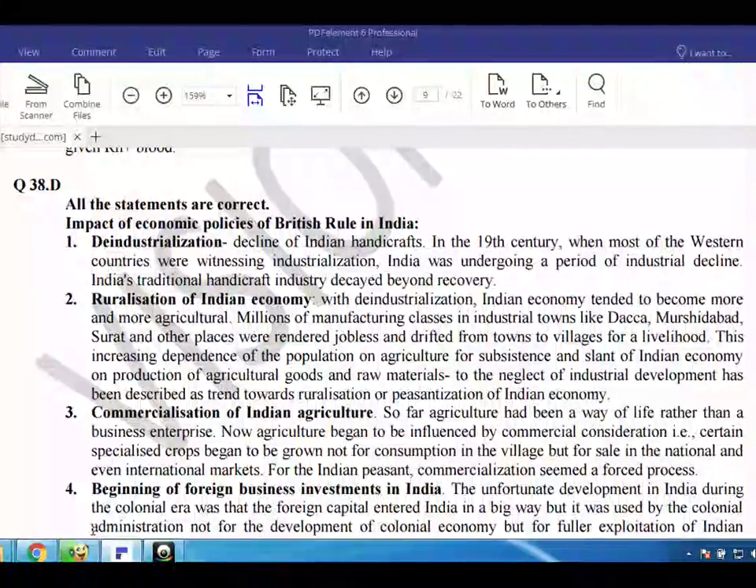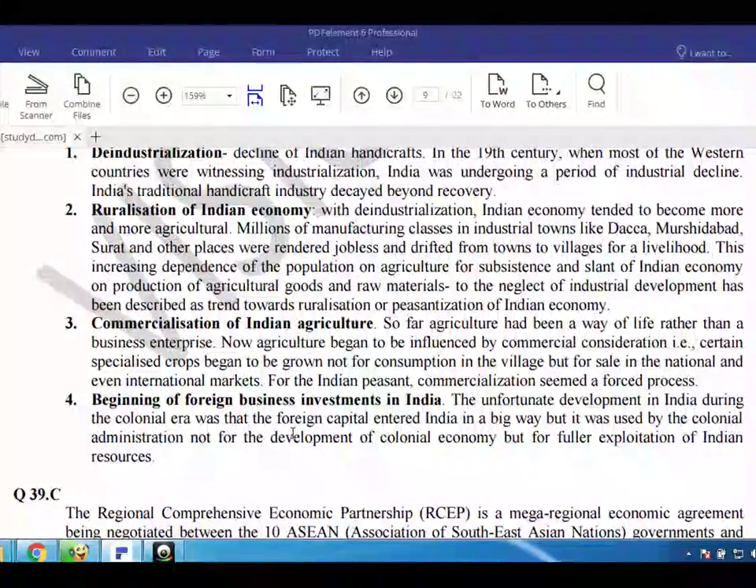2. Ruralization of Indian economy. With the de-industrialization, the Indian economy tended to become more and more agricultural. Millions of people in manufacturing classes in industrial towns like Dhaka, Murshidabad, Surat and other places were rendered jobless and drifted from towns to villages for a livelihood. This increasing dependence of the population on agriculture for subsistence and the slant of the Indian economy on production of agricultural goods and raw materials, to the neglect of industrial development, has been described as a trend towards ruralization or peasantization of the Indian economy.